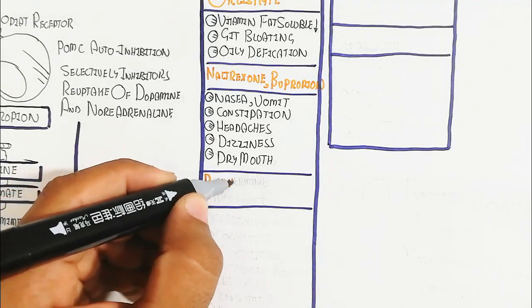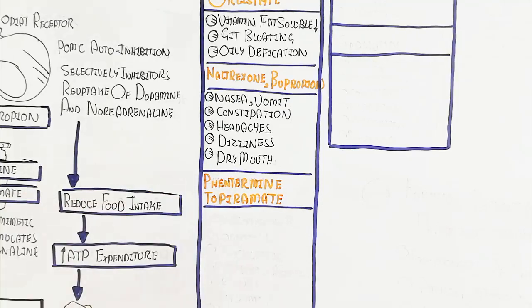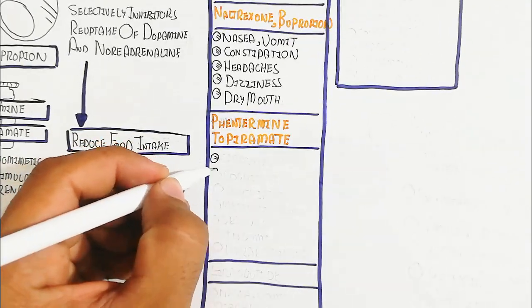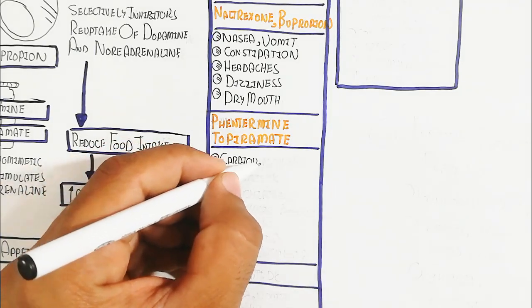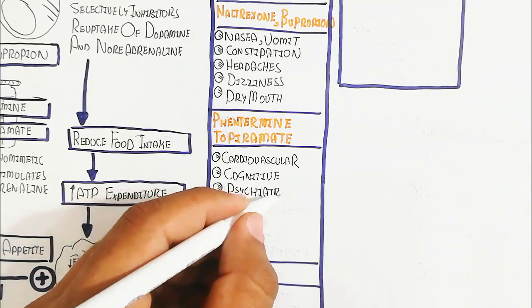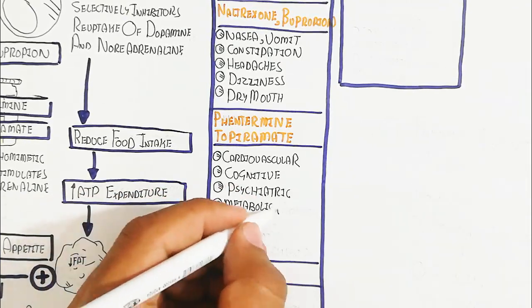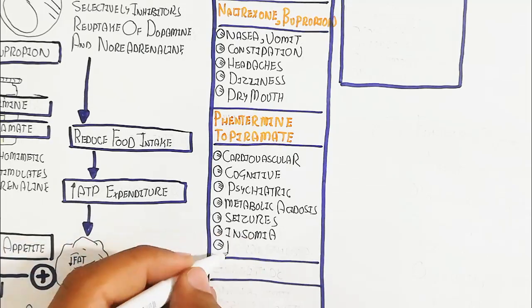Phentermine and topiramate can lead to cardiovascular problems, cognitive problems, psychiatric problems and psychosis, metabolic acidosis and seizure. Insomnia and paresthesia are also possible.